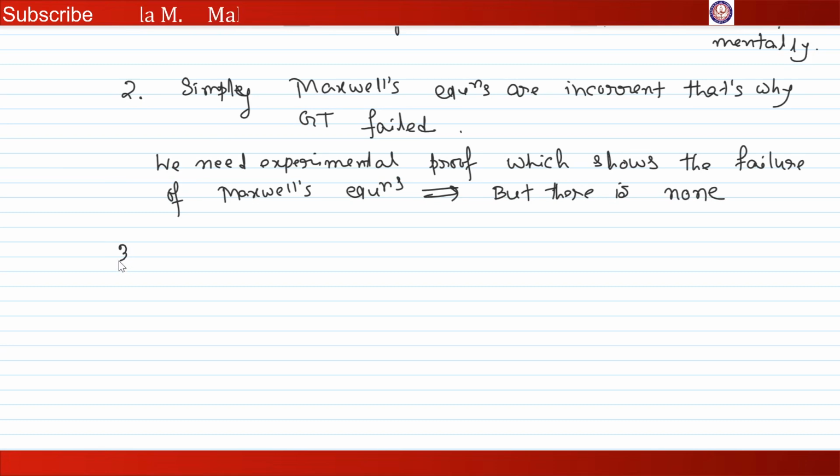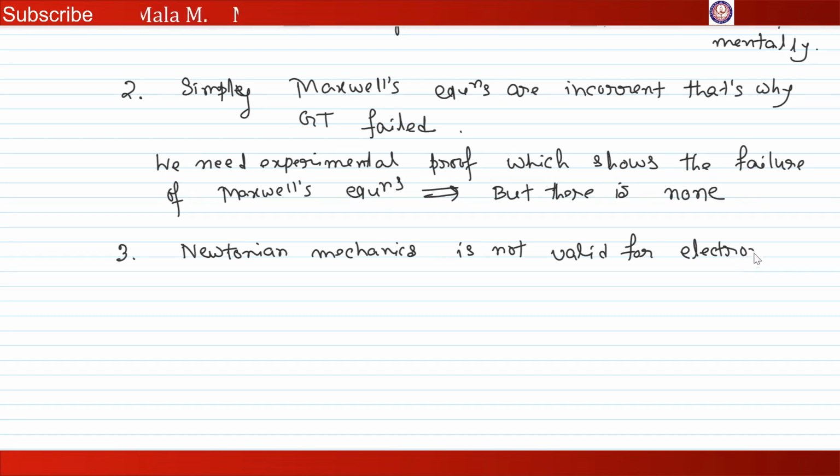And number three is that Newtonian mechanics is not valid for electromagnetism and also Galilean transformation.